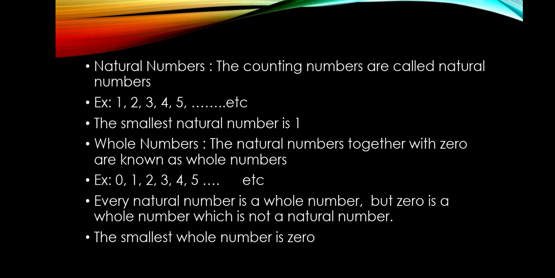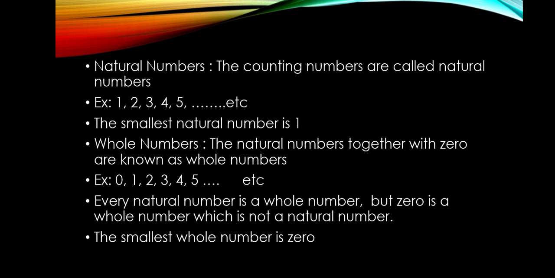What are natural numbers? The counting numbers are called natural numbers. The counting numbers that begin from 1 onwards. The numbers that begin from 1 or the counting numbers are called natural numbers. And the smallest natural number is 1.